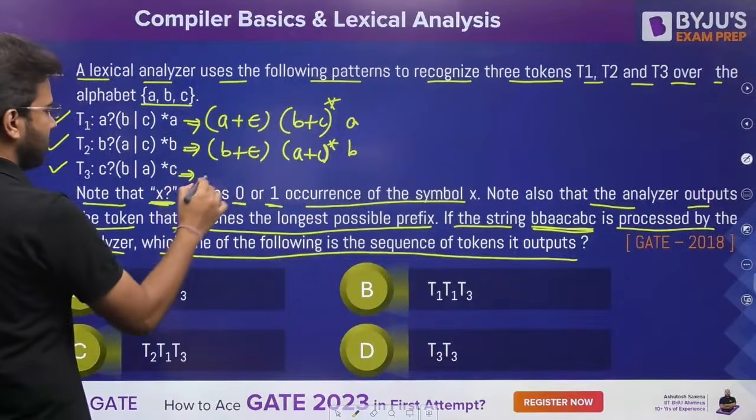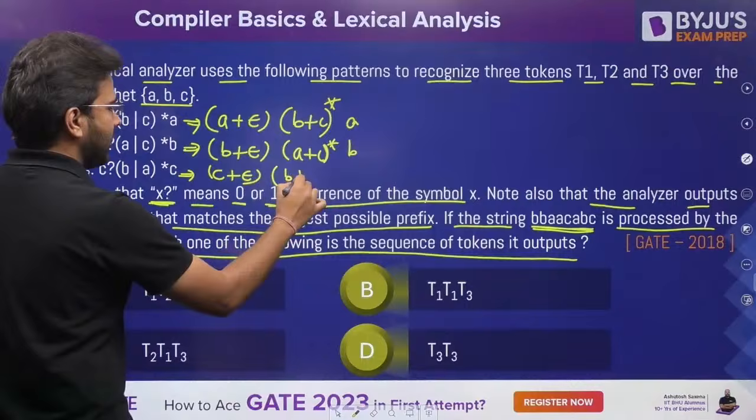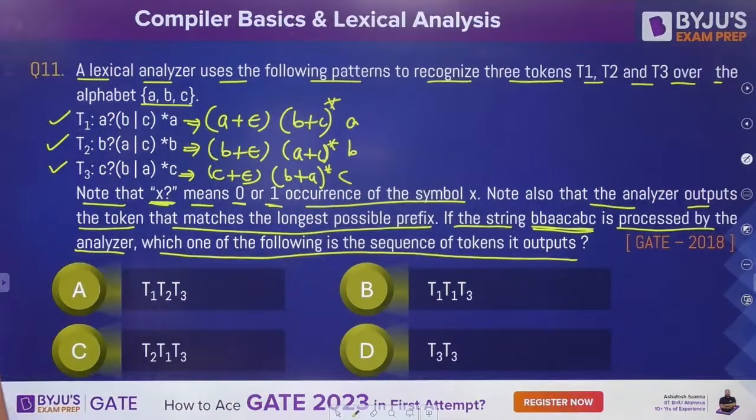And what about this one? It is C or epsilon. Then we have (B plus A) whole star, and here it is going to have C. Is it clear? It is clear to all of you.